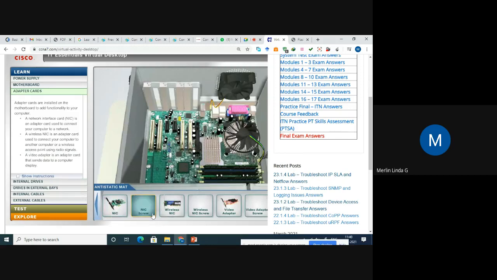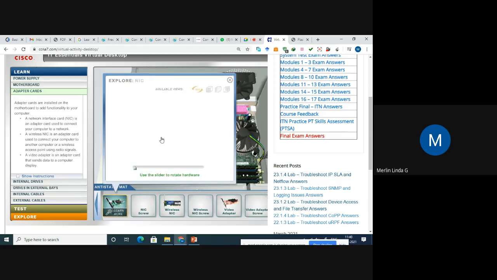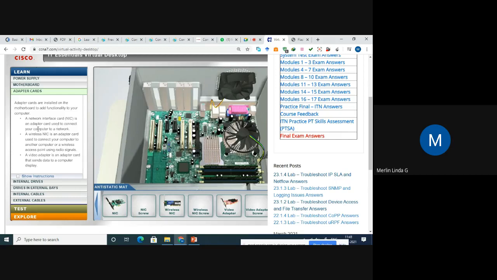NIC screw. NIC is nothing but network interface card. So this is your NIC cable. You see here, I am visualizing how the NIC cable looks like. You can see, right? This is the NIC cable. This is an adapter card used to connect your computer to a network. If you want to connect your computer to the network, we need this NIC. Without that, we cannot connect your computer to a network. So our CPU must definitely have this network interface card.